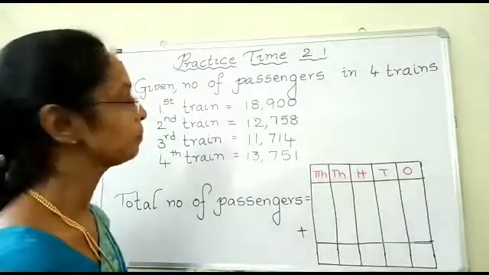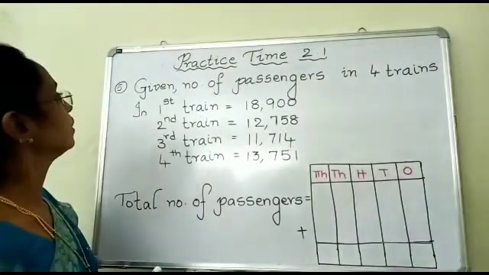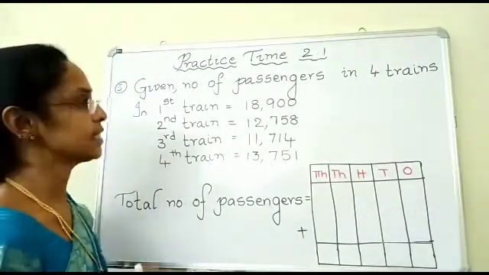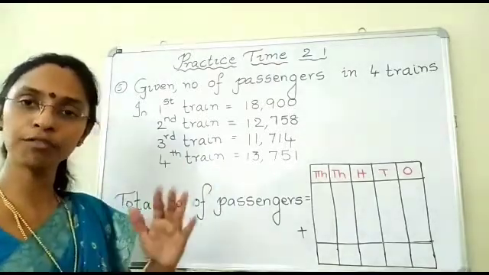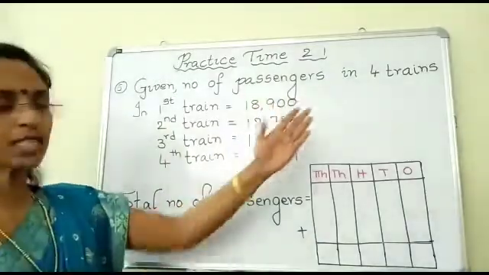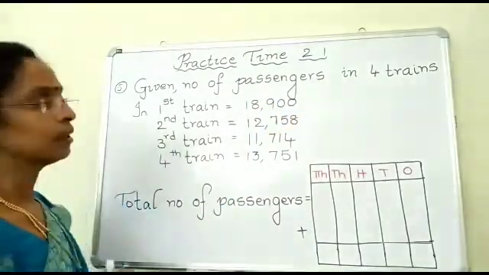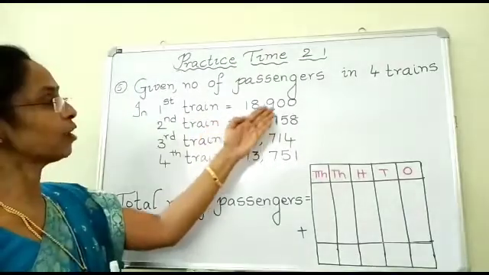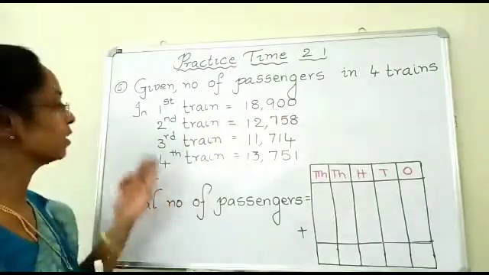So children, if you see this, what is the information given to us? Yes, there are 4 trains halting on 4 platforms and he gave the number of passengers in 4 trains. So in the first train he said that there are 18,900 passengers.